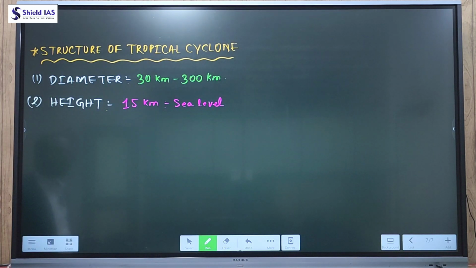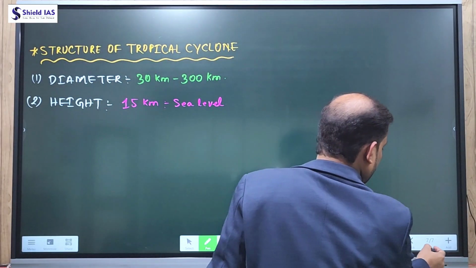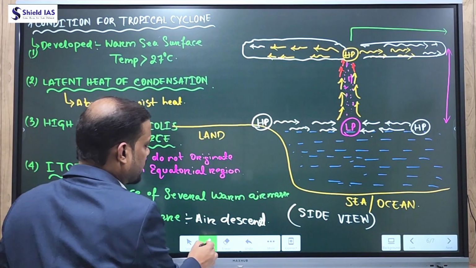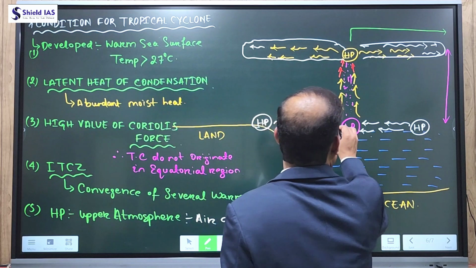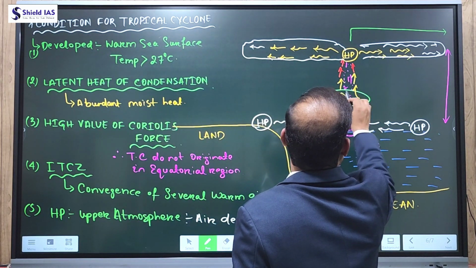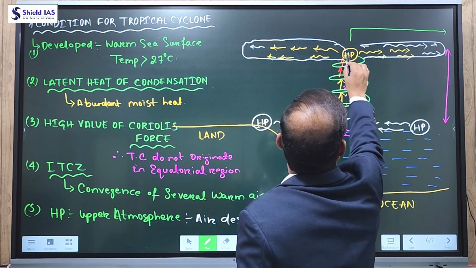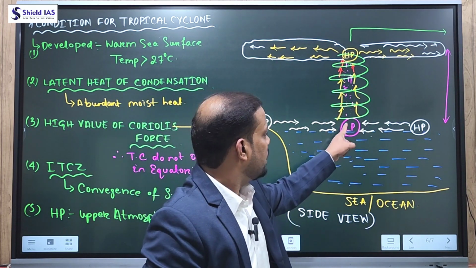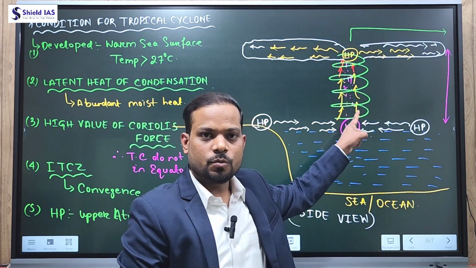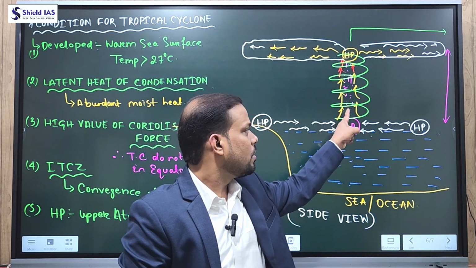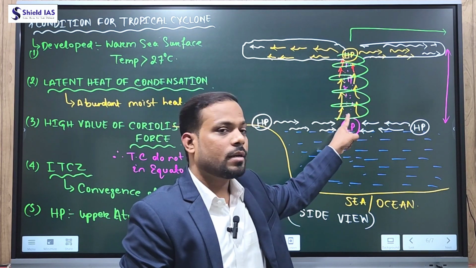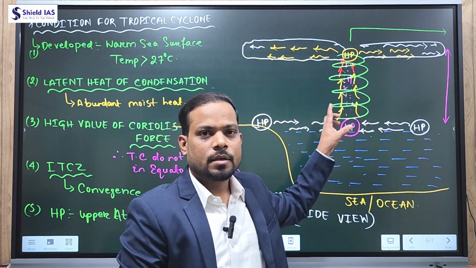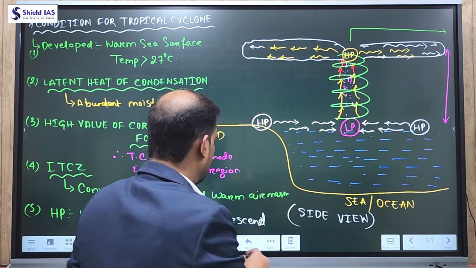Now after diameter and height, if you see the center of the cyclone, this is the spiral movement of the cyclone. At the center of the cyclone, this zone is a low pressure area, and there is no rainfall in the low pressure area. This low pressure area is rainless, cloudless area, which is known as the eye of the cyclone.